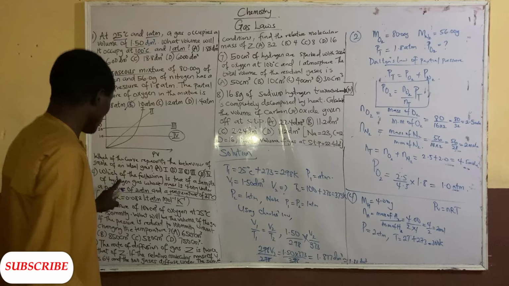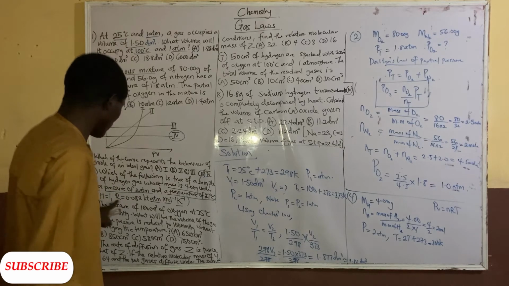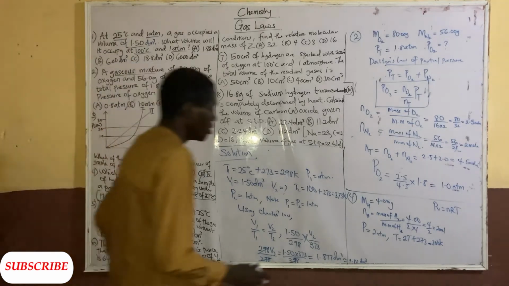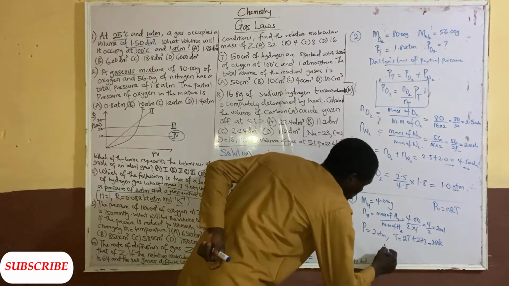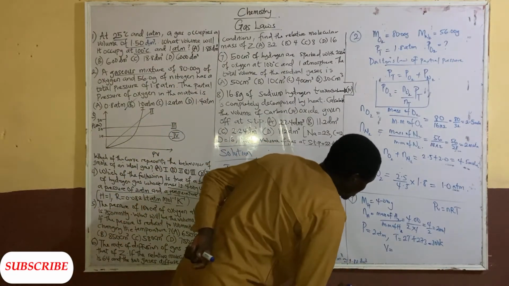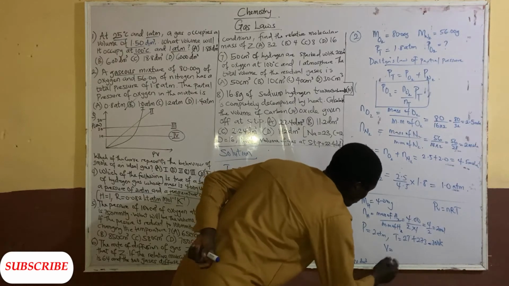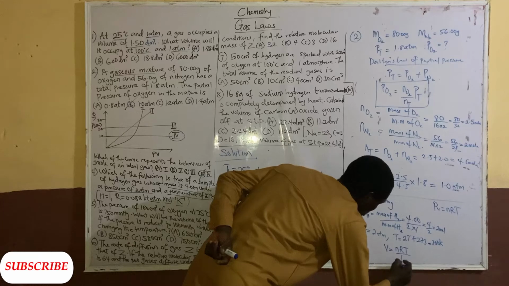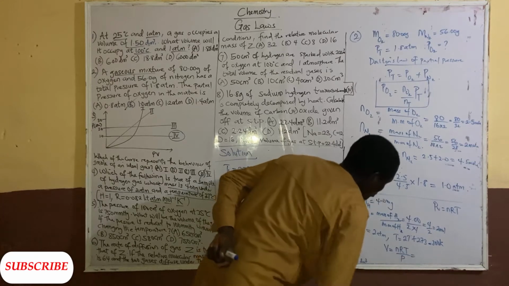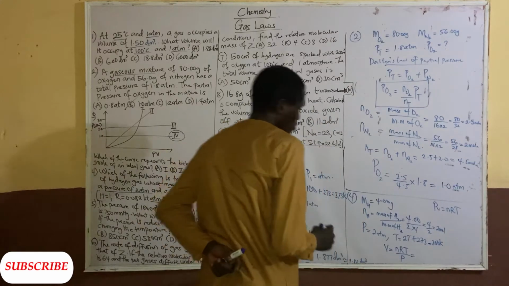The volume. Let's calculate the volume now, because that's the only thing that we don't know here. So the volume here is equal to nRT over P, because we are not given the volume.